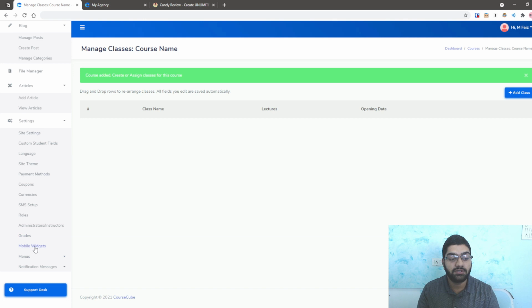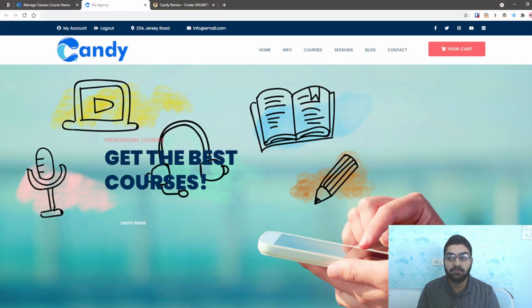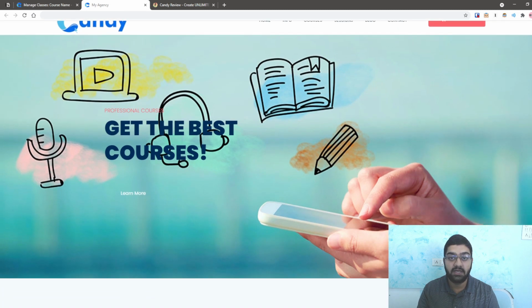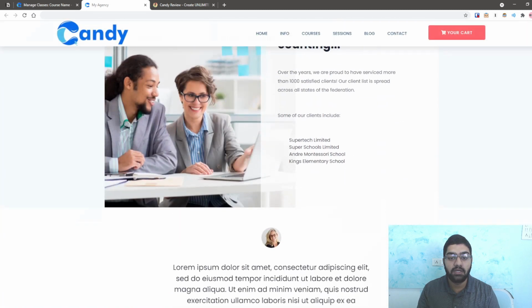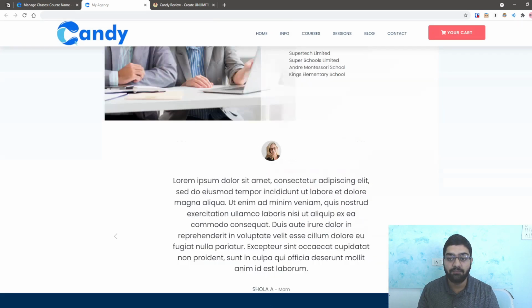And you can also add mobile widgets if you want to, but this is not a necessary aspect. And you can also set your header and footer menu and your notification messages. Now, this is basically what the default site looks like. As you can see, it's very professional. You can customize everything in the settings as I've shown you. And as you can see, this basically has everything you need.